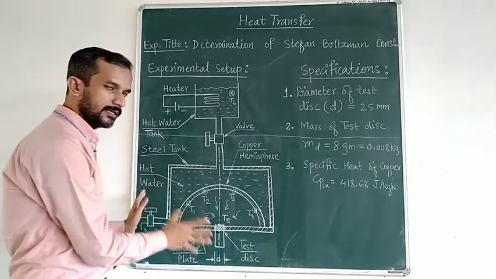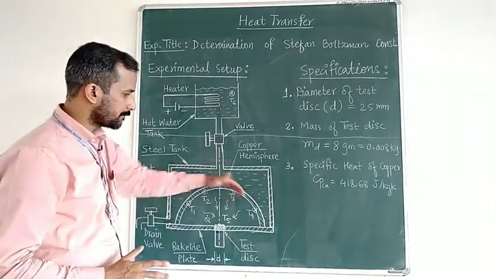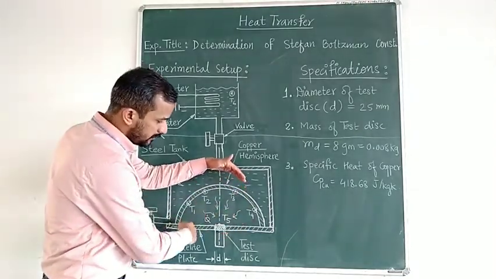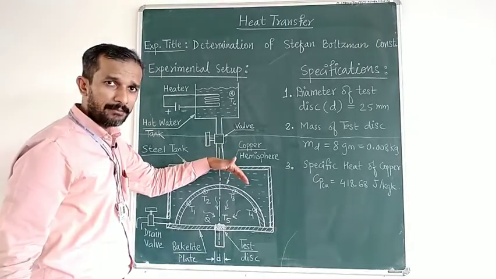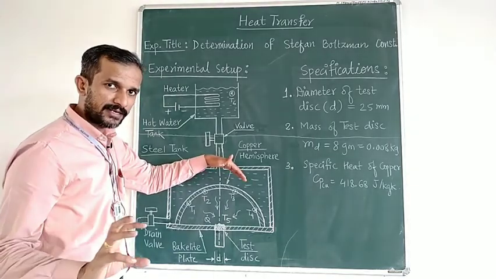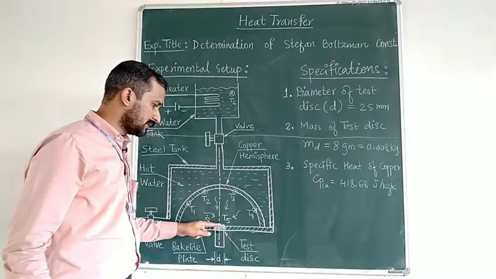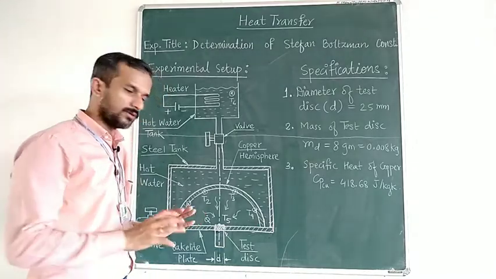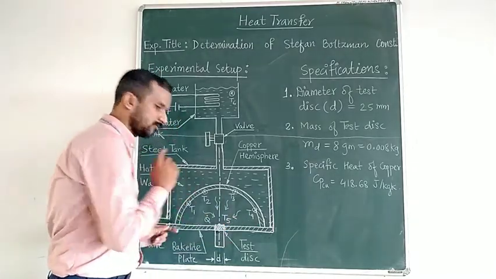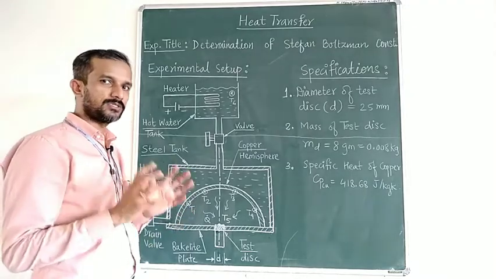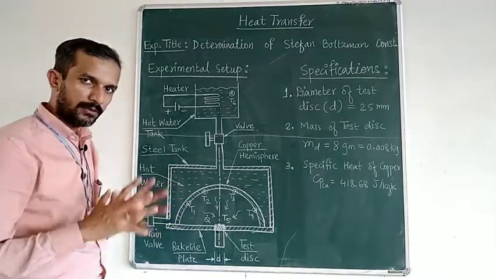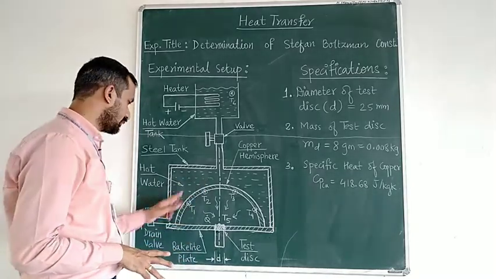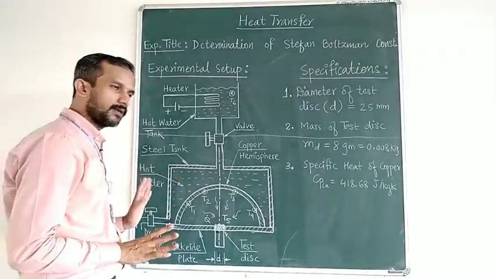I hope you are clear with the setup diagram. It is a simple hemisphere, which is empty from inside. The inner surface of the hemisphere is completely black with lamp black, so it will act as a black body. The top surface of the disc is also black. The top surface of this bakelite plate is also lamp black. So the entire inner surface is coated with lamp black to get close to a black body. Once the experiment is over, we can remove this test disc and drain this water to protect the tank, okay, and that is done.